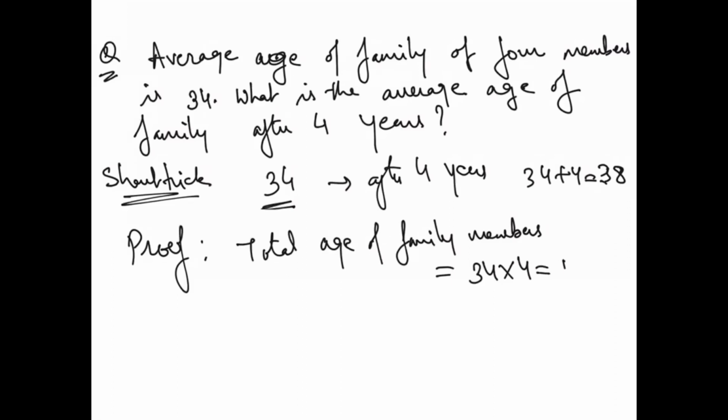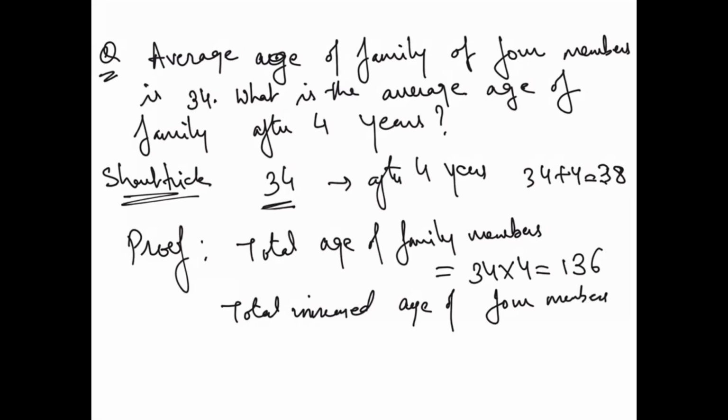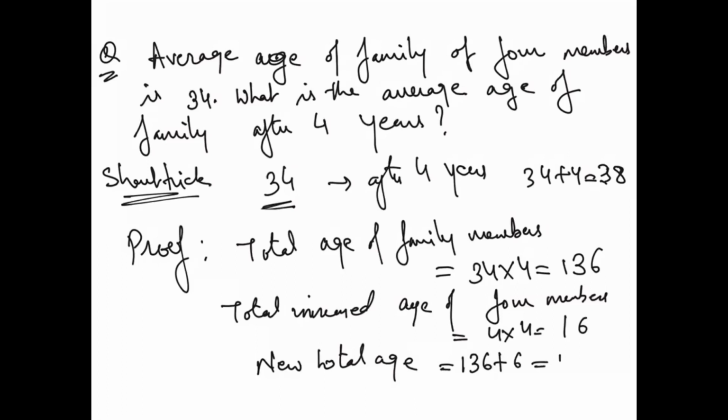So the total age of the family members will be 34 into 4, which is 136. Now the total increased age of 4 members, how much will it be? 4 into 4, that is 16, right? So the new total age will be 136 plus 16, which is equal to 152.